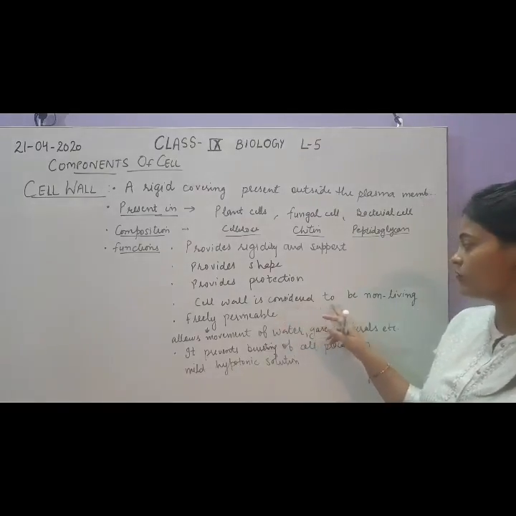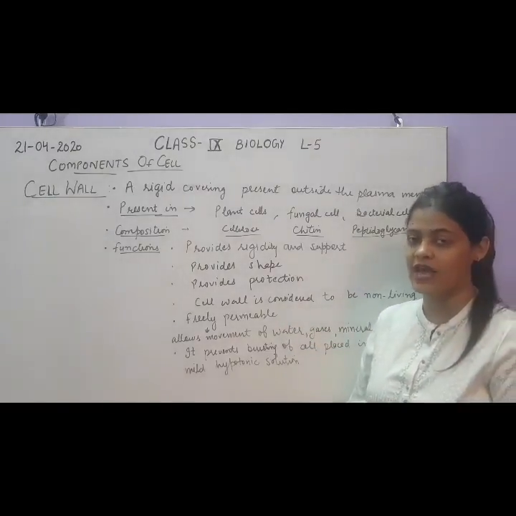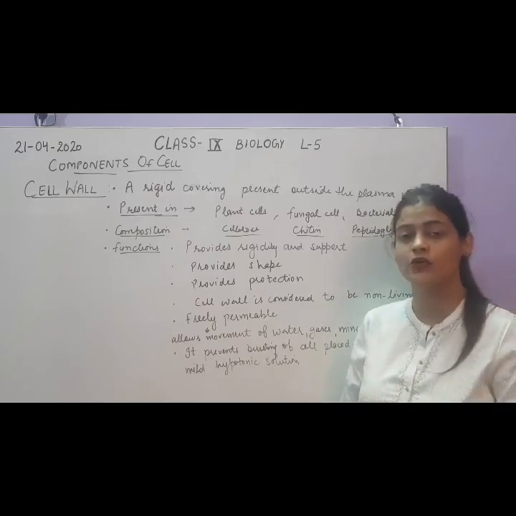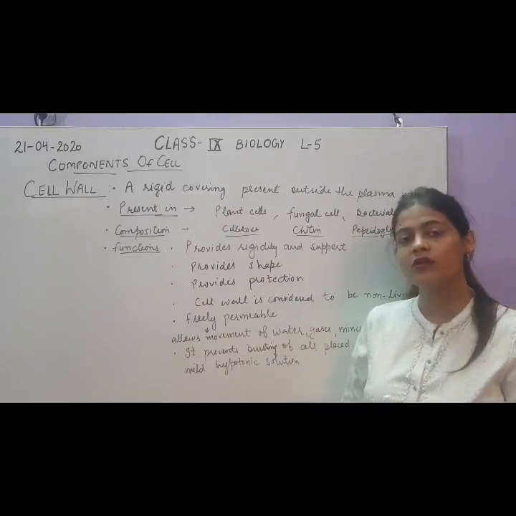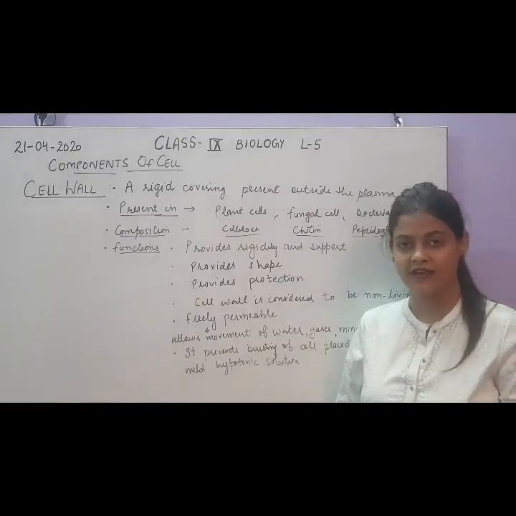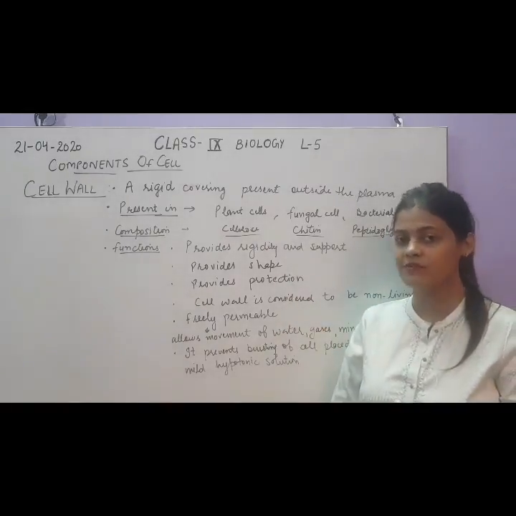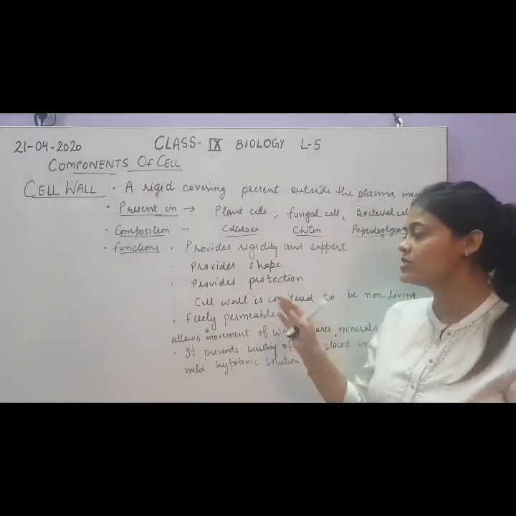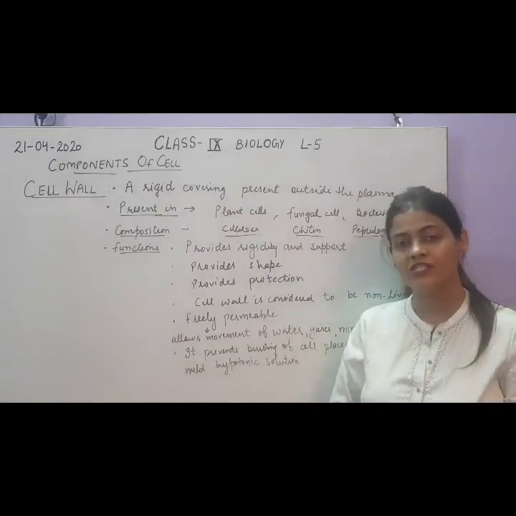Next, the cell wall is considered to be non-living. As you know, the cell is considered to be living, but the cell wall is the non-living component of the cell because it is made up of molecules like cellulose, chitin and peptidoglycans. So this makes them non-living in nature.